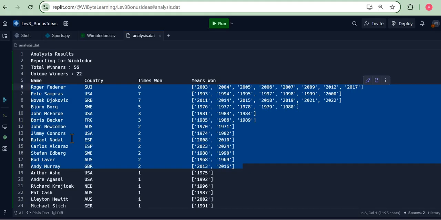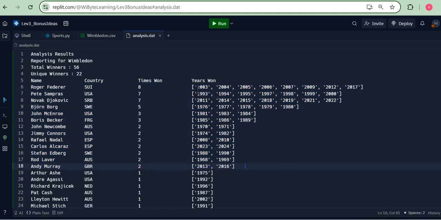However, it turns out that there's a very interesting idea that we can do, which is to analyze this data further to find out what we call winning streaks. By example, look at the number of years Federer has won it. He won it in 2003, 2004, 2005, 2006, 2007. You notice clearly that this is a 5 year streak in a row, then the streak broke, and after that it was subsequent years.